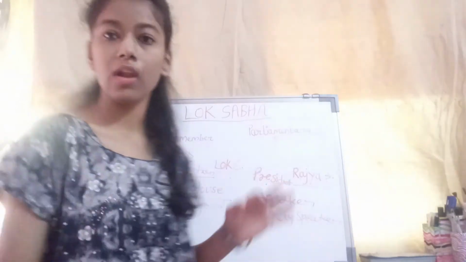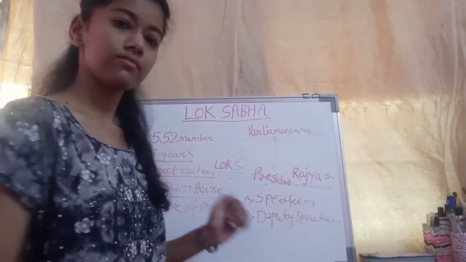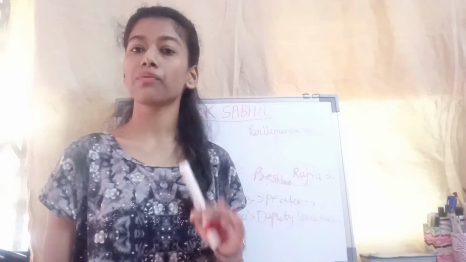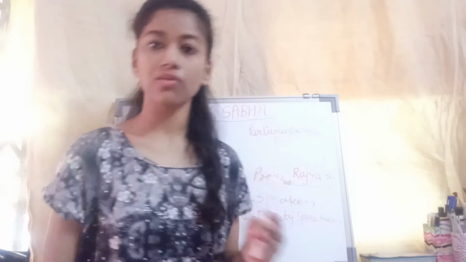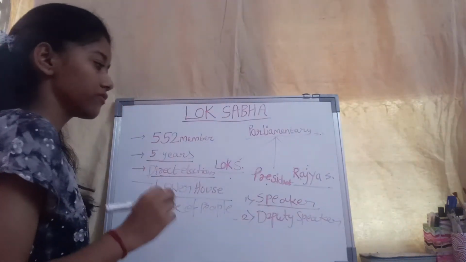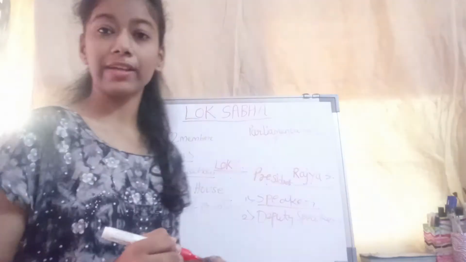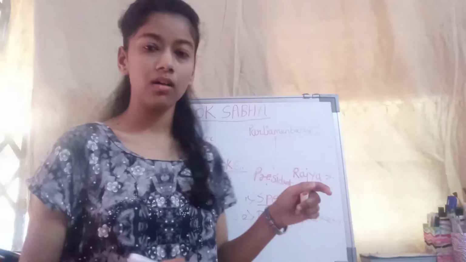He controls the house. The Speaker of the Lok Sabha maintains and regulates the business of the house, and plays a very important role in the functioning of the Lok Sabha. So the Lok Sabha is a very active and the most powerful house as compared to the Rajya Sabha. Okay, we will discuss that.